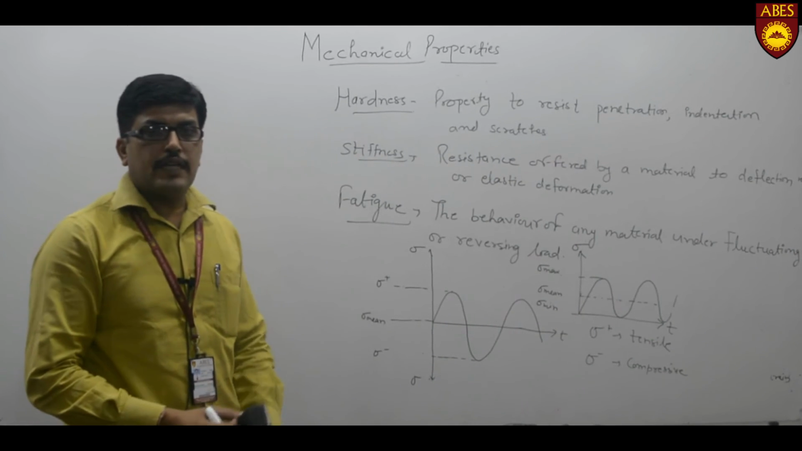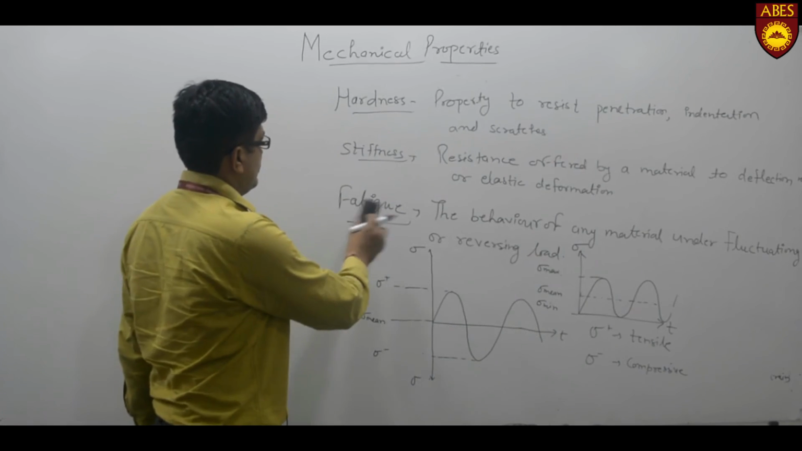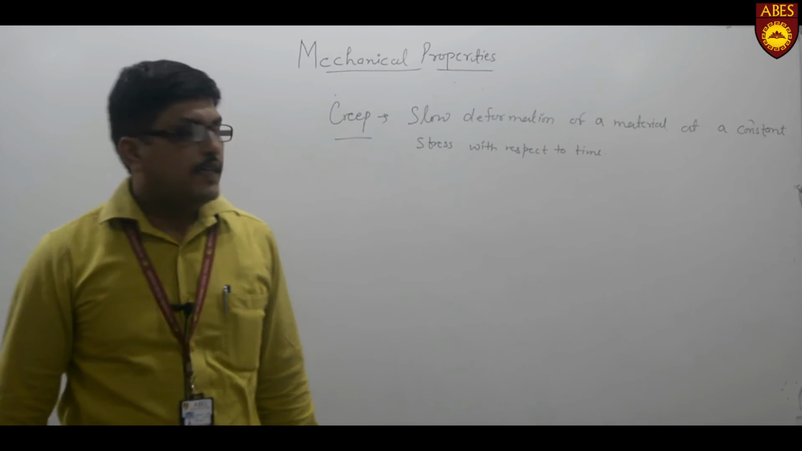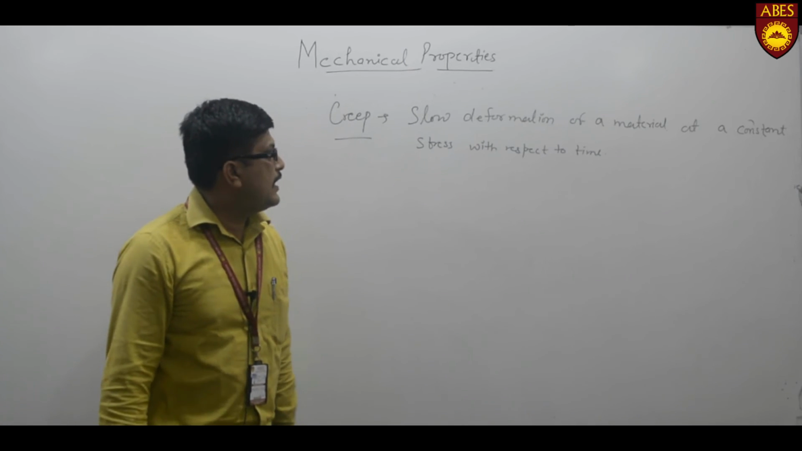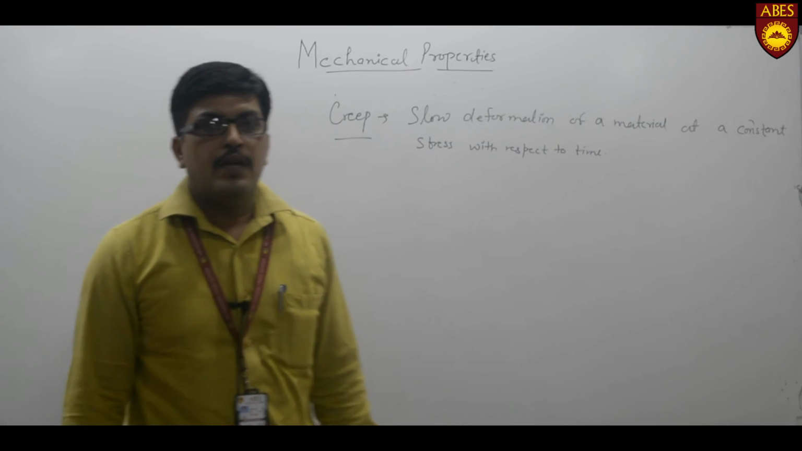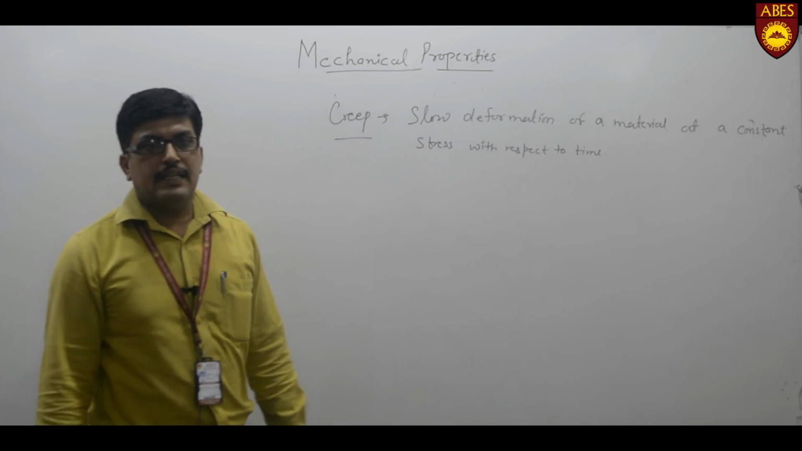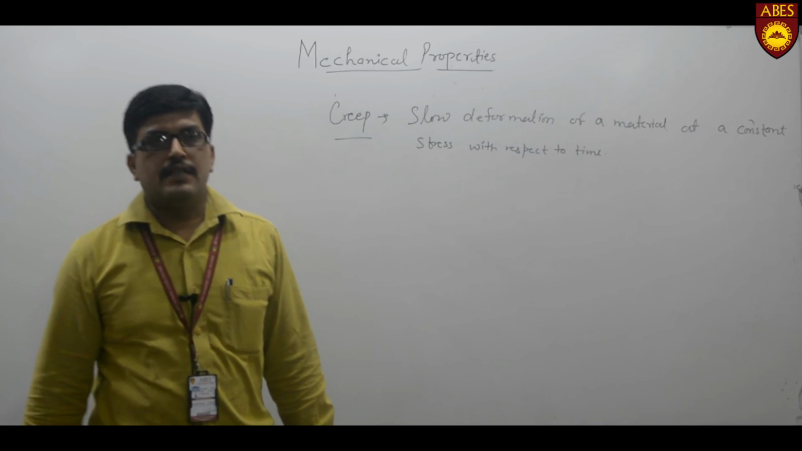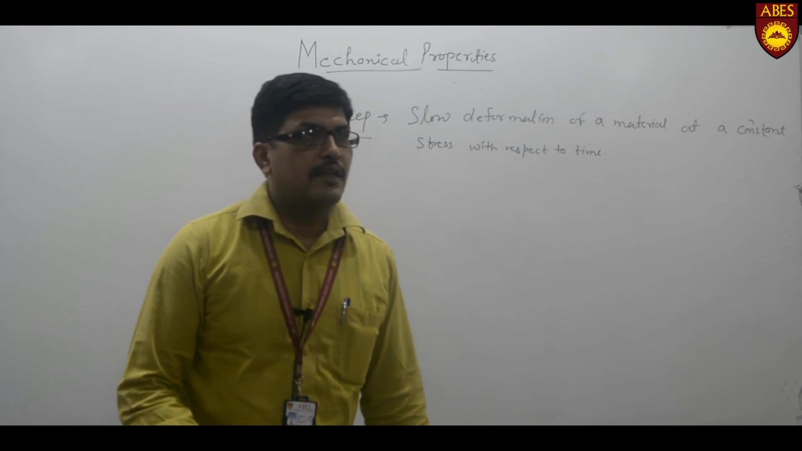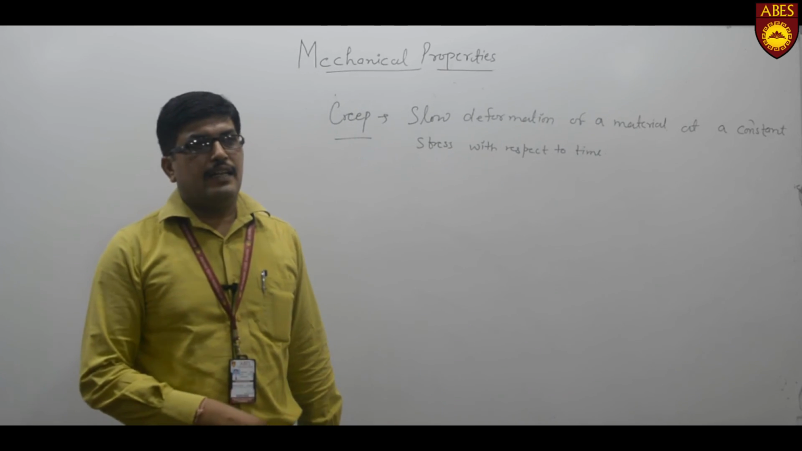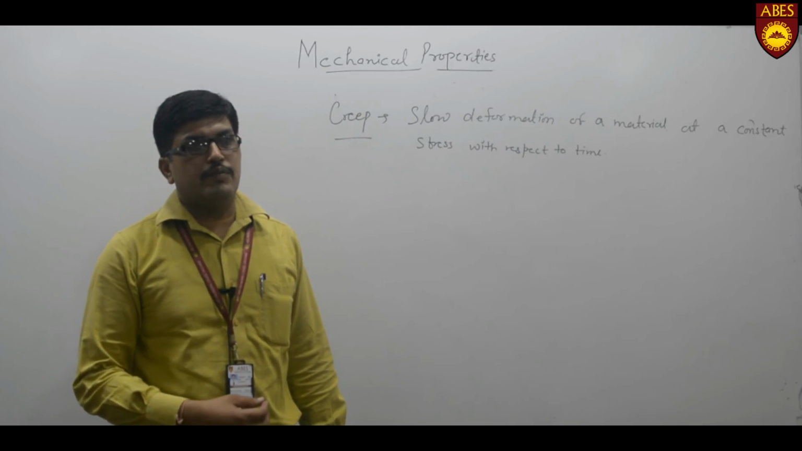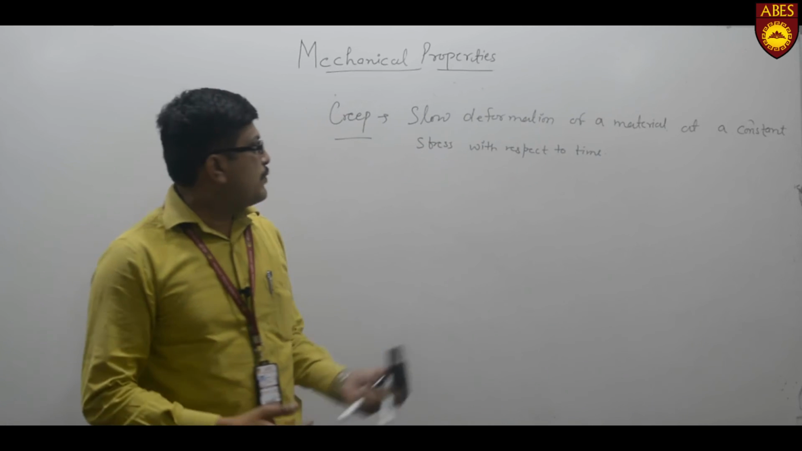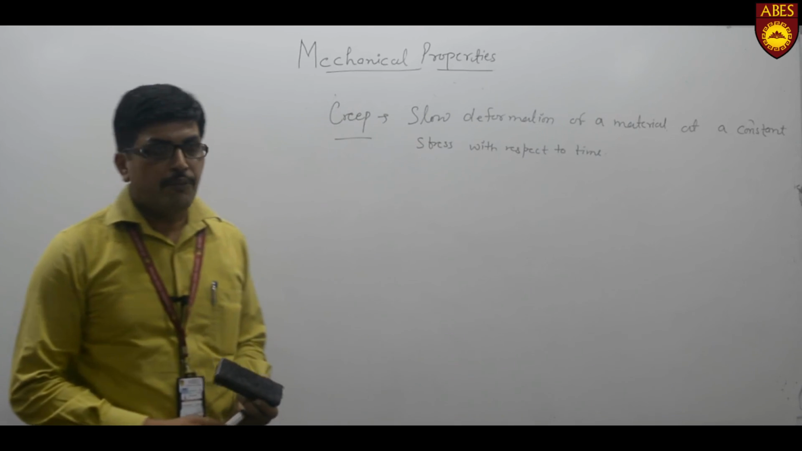Now let us discuss creep. What is creep? Creep is the slow deformation of a material at a constant stress with respect to time. A common example we can take is the waist belt which we use regularly: the length of your waist belt is going to increase over time. It is a very common example of creep.